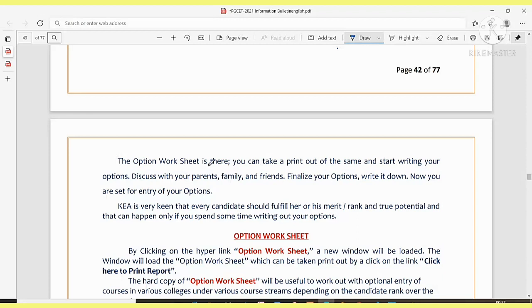The option worksheet is there. As of now, you can ignore it, or else let me tell it out. You can take a printout of the same, start writing your options, and discuss with your parents, family, and friends. Check it out, finalize your options, and write them down. Now you are set for entry of the option.